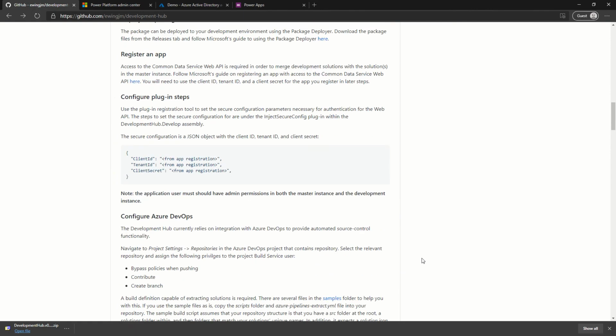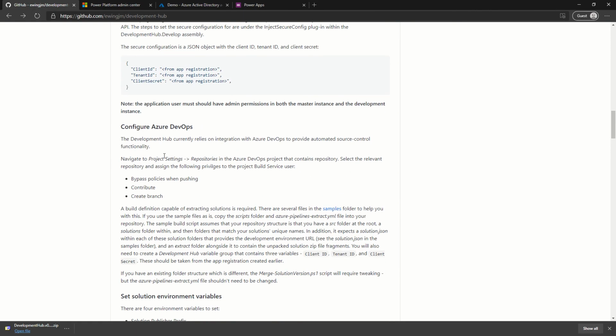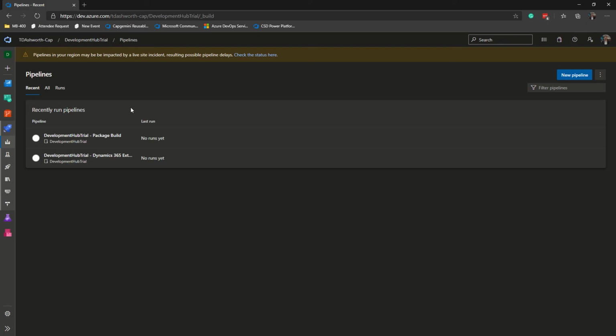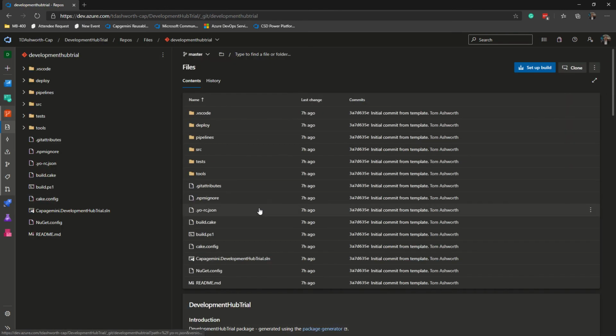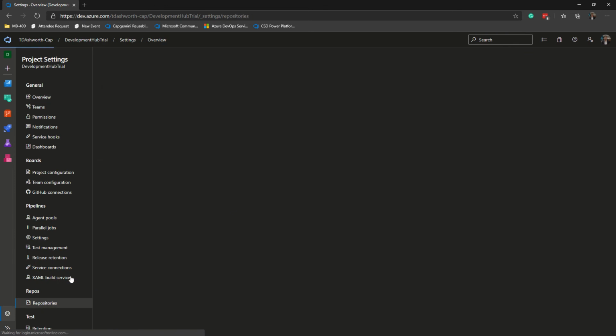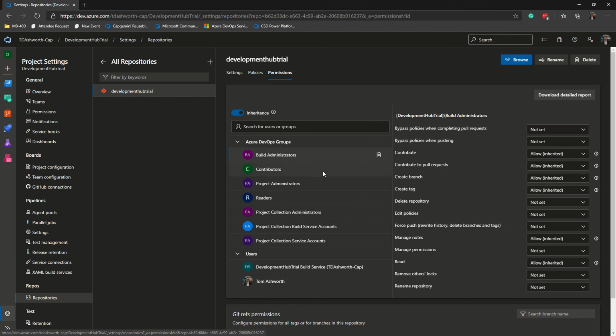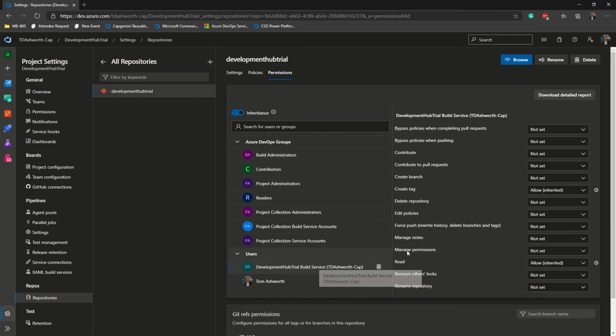Now that's complete, we'll look to configure Azure DevOps. I'll first go to the Azure DevOps tenant I have. We can see here I already have the build setup and a repo setup. This is following our package generator, which will be covered in another video. Within the project settings, if we go to the repositories and development hub trial, we can go to permissions and look for the build service.